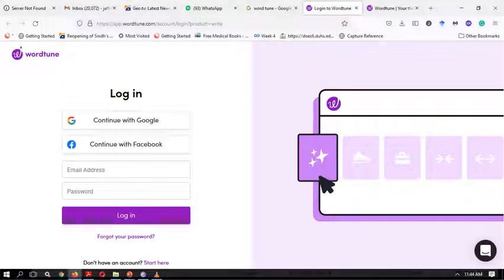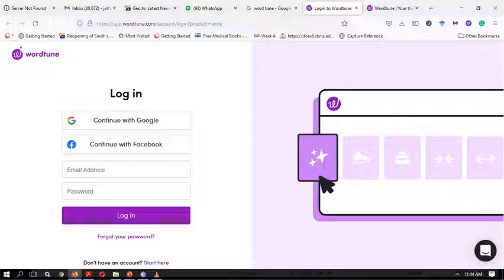There are three options to log in. The first option is you can use any Google account to sign into Wordtune. The other option is you can continue with Facebook, and if you have any other email besides Gmail, you can just sign up. Below it's written that if you don't have an account, you click on it and sign up. But if you have a Facebook account or a Google ID, you can choose from it and it will log you in.